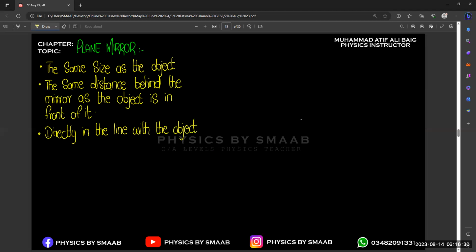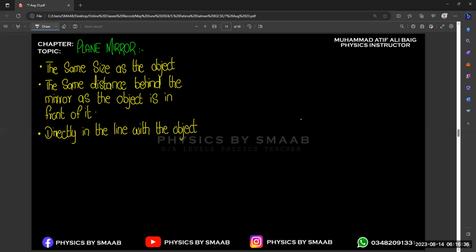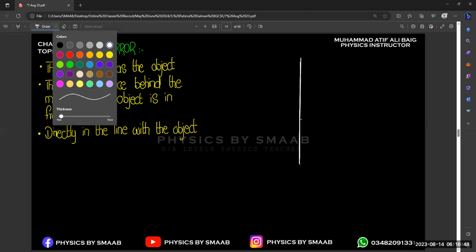Now let's consider the ray diagram for a plane mirror. Let's suppose we have a plane mirror, and an object is placed on the left hand side.